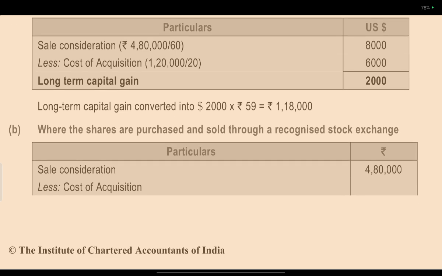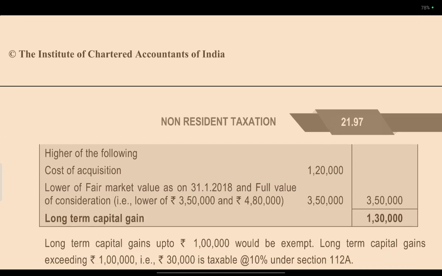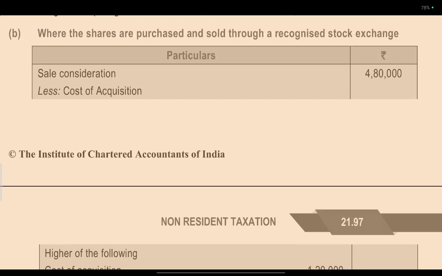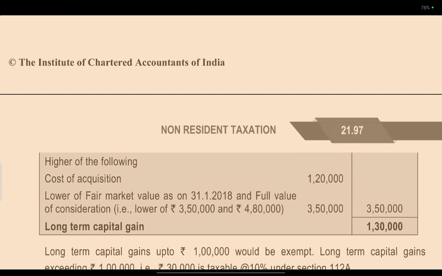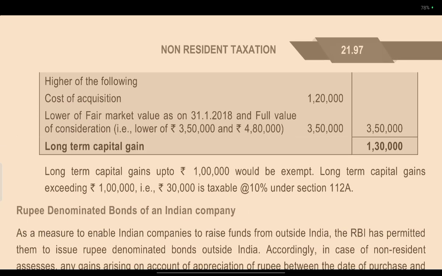Shares are purchased and sold through a recognized stock exchange. Sale consideration is 4,80,000, cost of acquisition is 1,20,000, and the fair market value is 3,00,000. The lower of the fair market value and the sale consideration is taken as the full value of consideration. Indexation is not given. So long-term capital gain is 1,30,000. Long-term capital gain up to 1 lakh is exempt, so long-term capital gain exceeding 1 lakh is 30,000, taxable at 10% under section 112A.